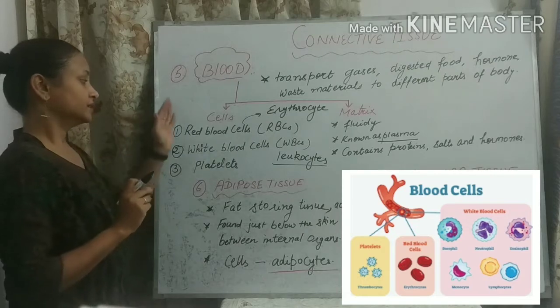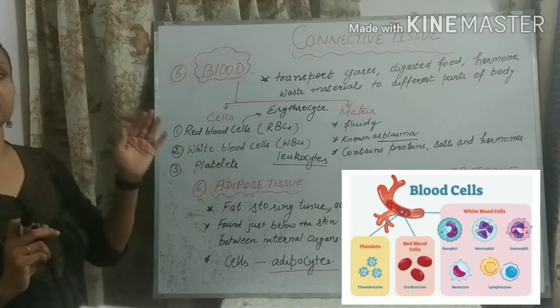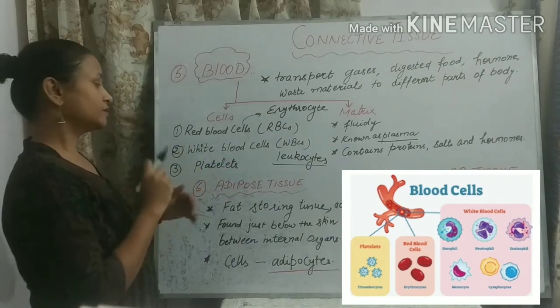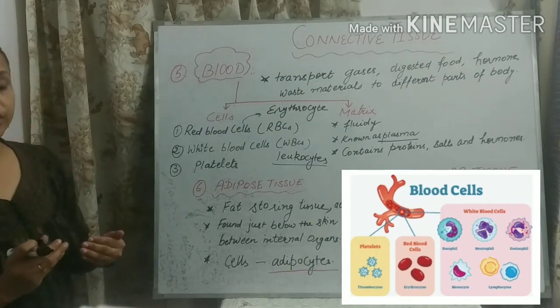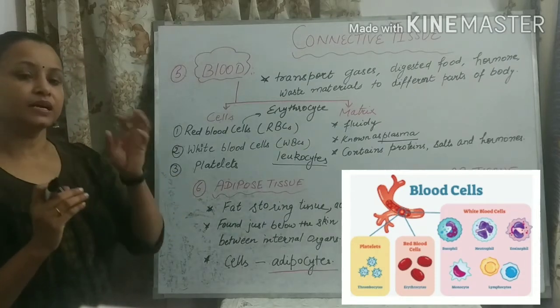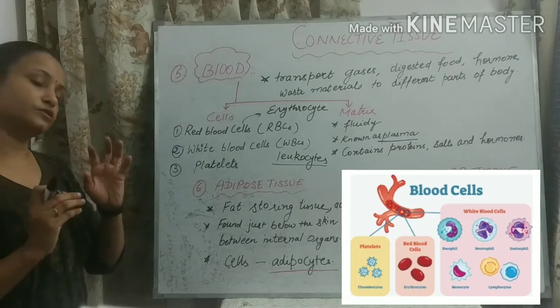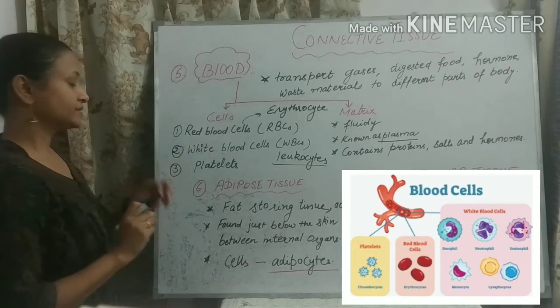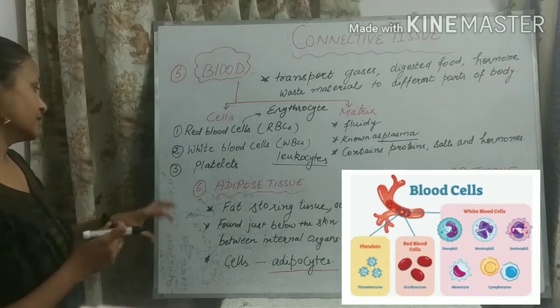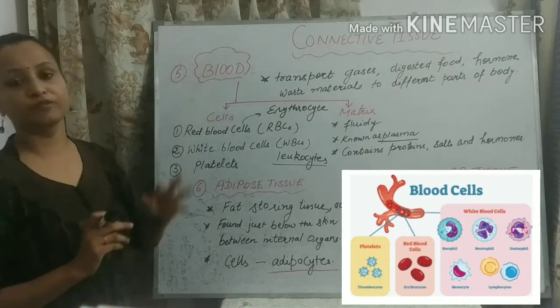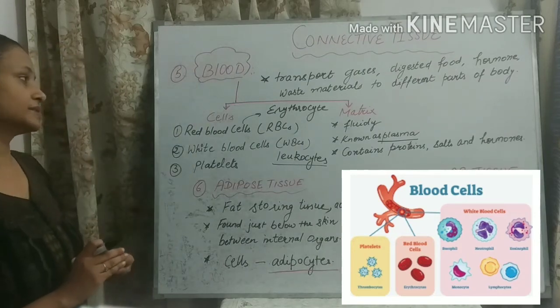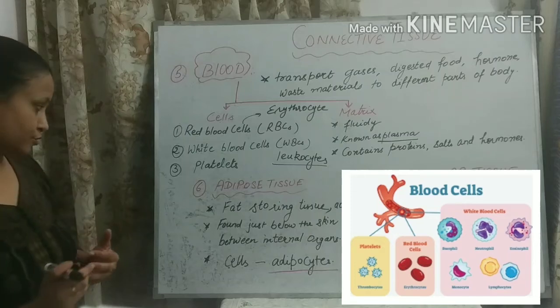You will read the types of WBCs in higher classes, where all the different types of WBCs have some little differences in their structure. And the platelets are just round cells. So the structure is given in the diagram. You can see the diagram in your book also.